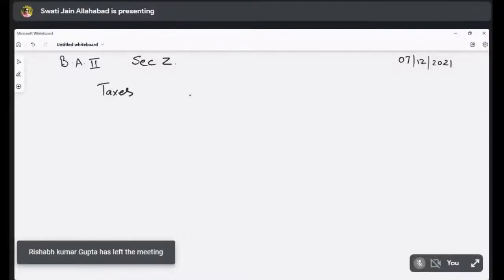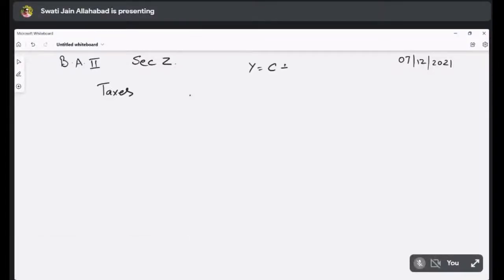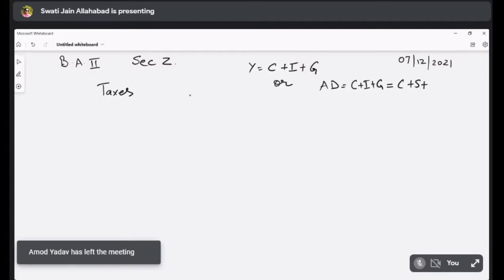When we talk about taxes, because Y equals C plus I plus G, that means it is a 3-sector economy. Is my voice okay? Yes, ma'am. Okay. Now, when you say Y is equal to C plus I plus G, this is the 3-sector economy. It can also be written as AD is equal to C plus I plus G, which is equal to S, which is equal to C plus S plus T, which will be equal to aggregate supply.